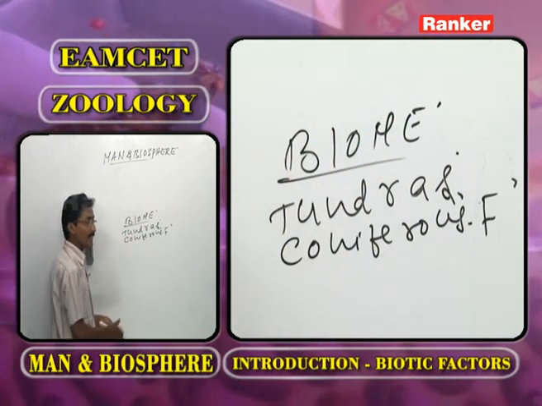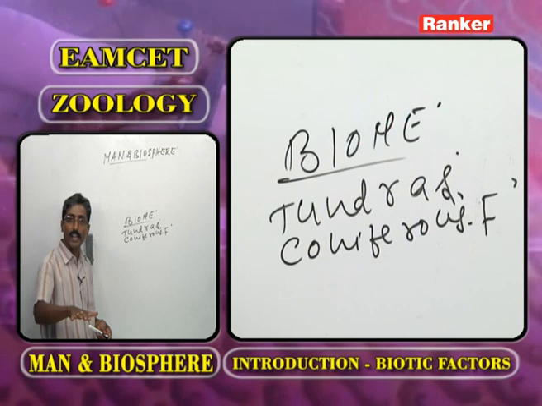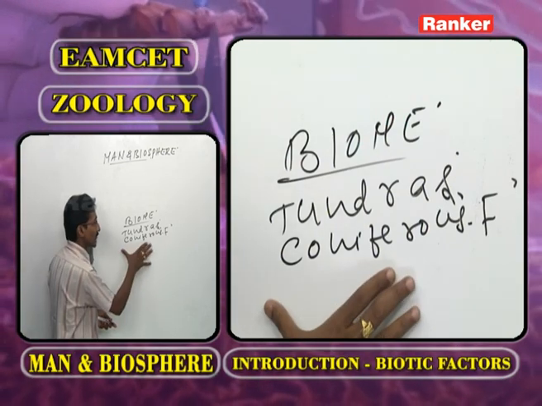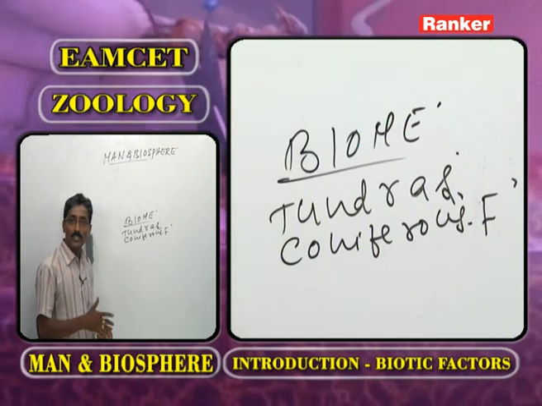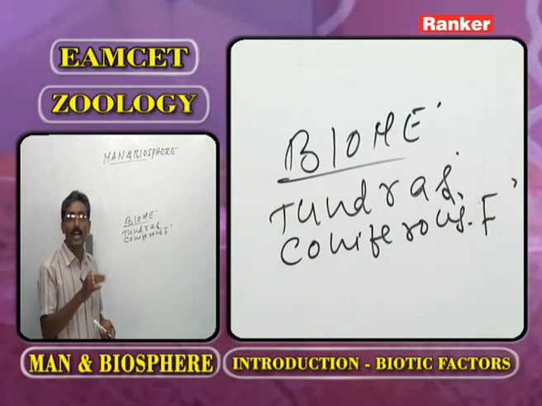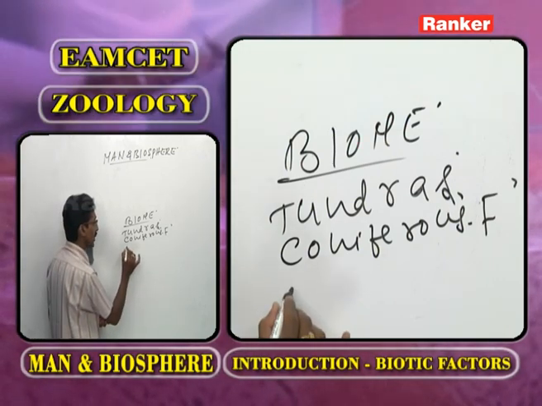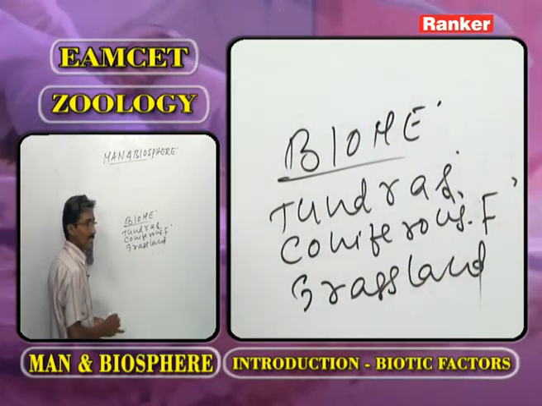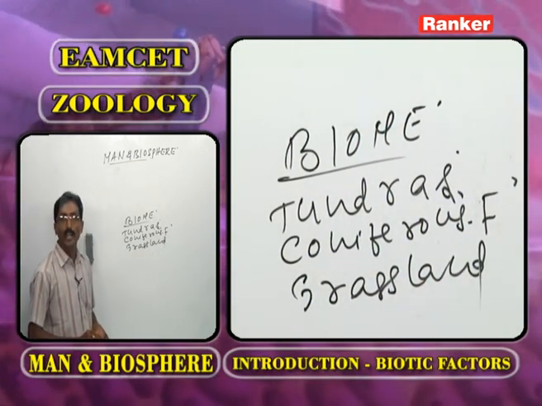What about the coniferous forest? It is an area in which many plants are present, but the coniferous plants are predominant. So it is named coniferous forest area or taiga. The third example is grassland. Grassland is also a biome.